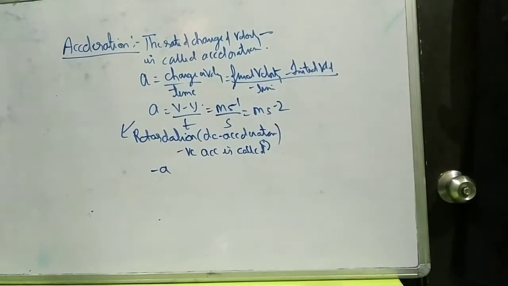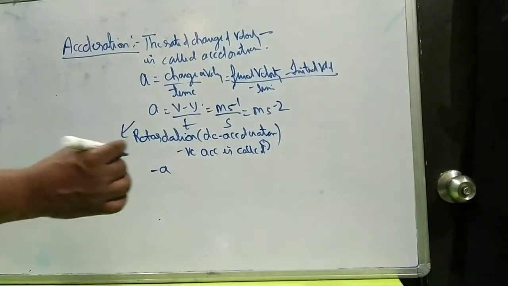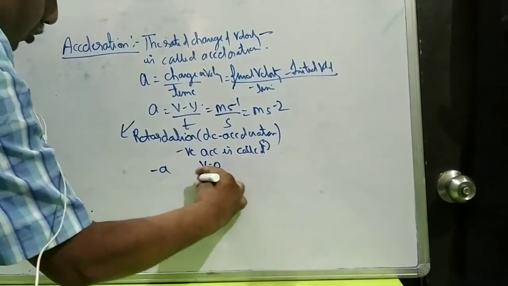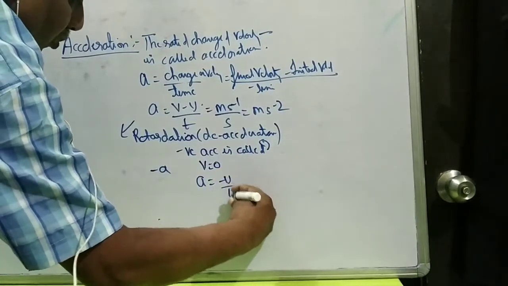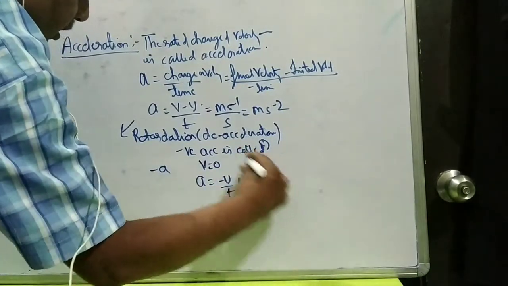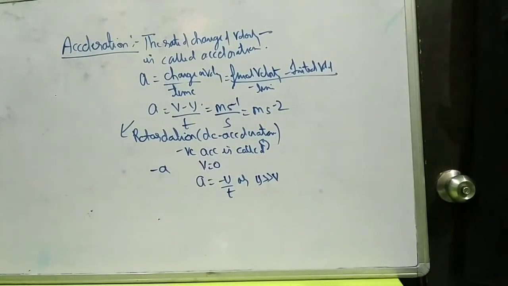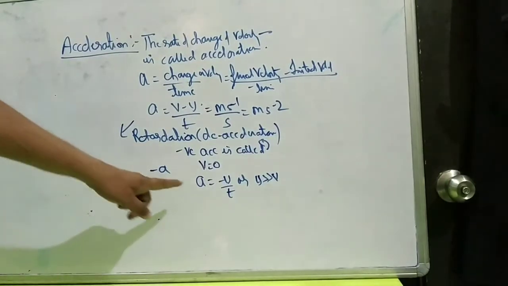It is the condition when final velocity becomes equal to 0, so the formula is minus u upon t, or in the second condition when u, the initial velocity, is greater than v, the final velocity, then there is a retardation.